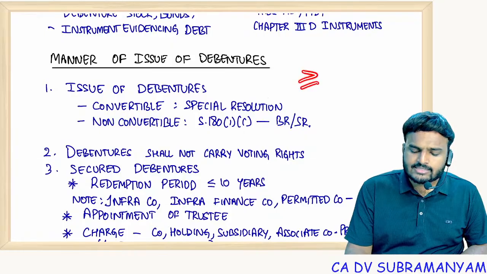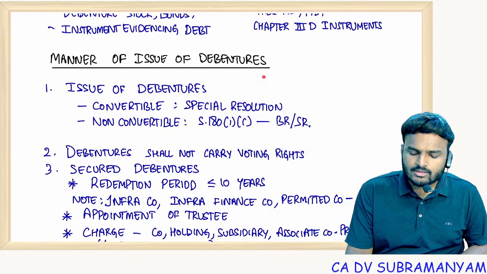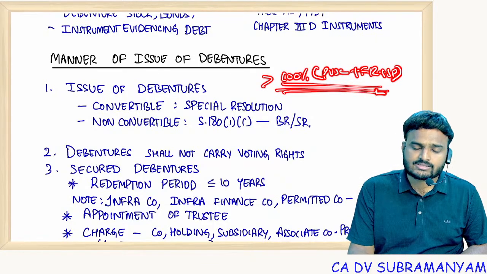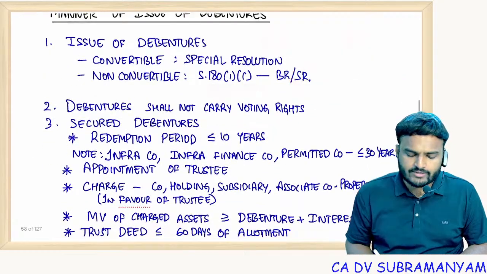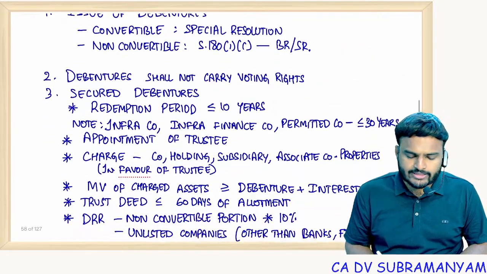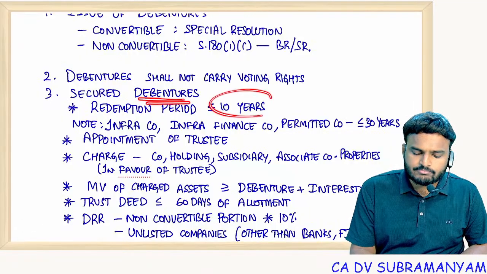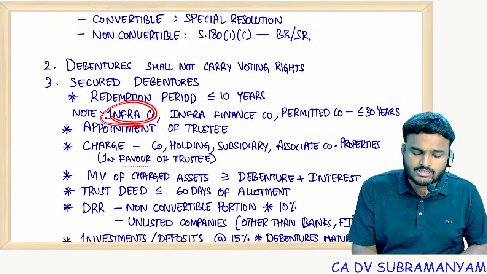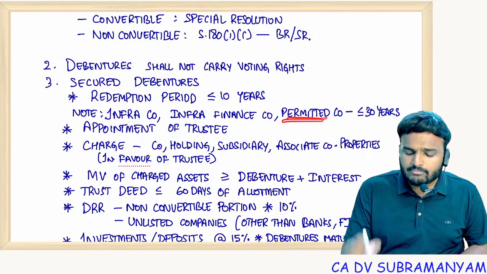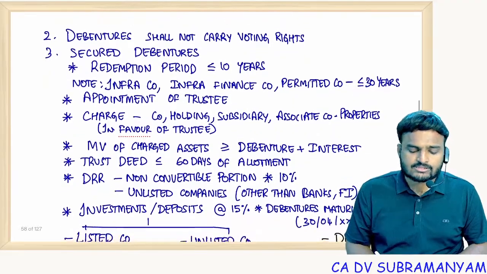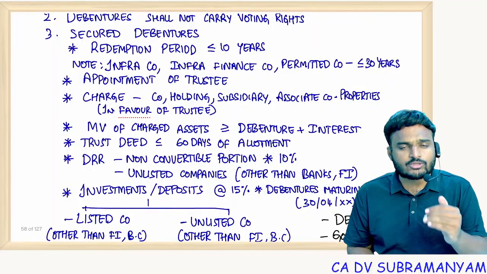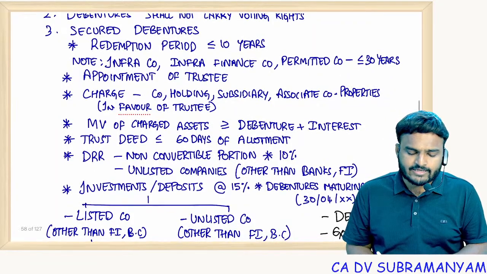For non-convertible, up to the limits, board resolution is enough. Exceeding the limits means greater than 100% of paid up share capital plus free reserves plus securities premium, that is the borrowing powers of the directors. Exceeding the limits, 1 SR is required. Debentures shall not carry voting rights. Secured debentures redemption period should be up to 10 years. But for infra objects, infra finance or permitted companies, up to 30 years tenure is allowed. Appointment of trustee is required in case debentures are offered to the public or to members exceeding 500.